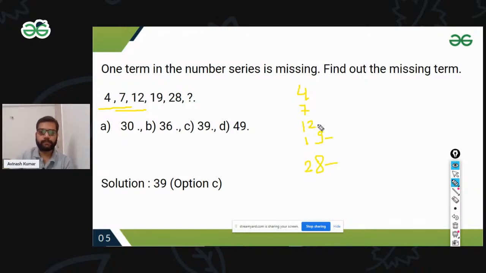Can you give me any kind of hint about what we can do? The series is increasing very smoothly. 4, 7, 12. So from 4 to 7, I think it's an increasing function.